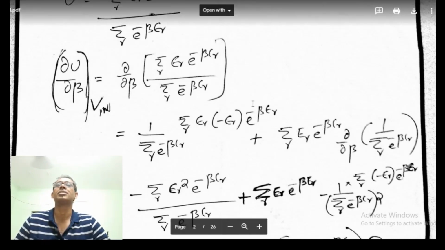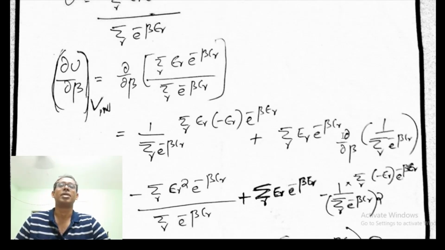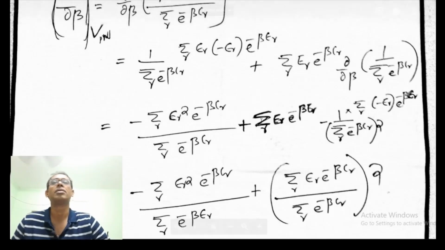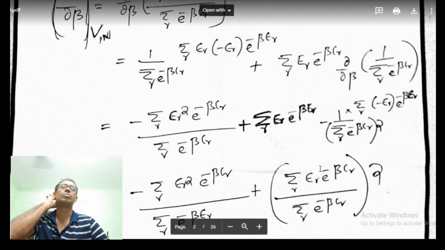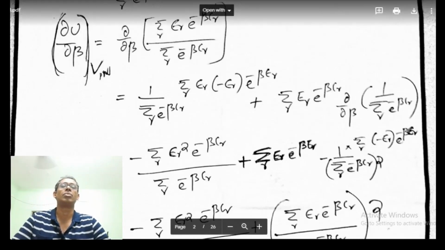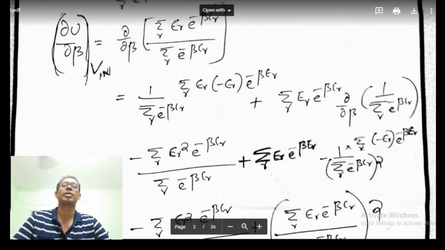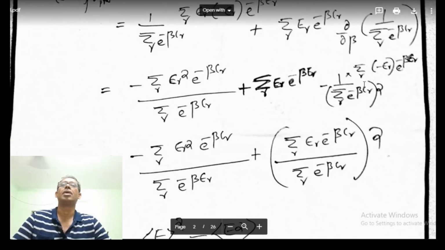So we get sigma r E_r, with minus E_r coming outside, e to the power minus beta E_r. The second term is sigma r E_r e to the power minus beta E_r times the derivative with respect to beta of 1 by sigma r e to the power minus beta E_r. As we take the derivative, this will be minus of 1 by (sigma r e to the power minus beta E_r) whole squared, times sigma r minus E_r e to the power minus beta E_r.